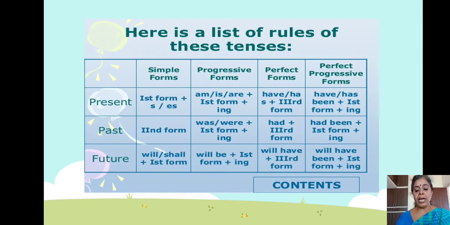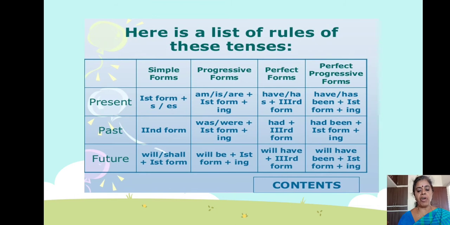See, you have already learned this, no? Simple forms, progressive is continuous, perfect forms, perfect progressive means perfect continuous forms. So you can see here so that you will learn. I will say it roughly now, and in detail also as it comes. For present, the first form, you have to add s or es. And then in continuous you have to add am, is or are plus first form. First form means verb form, for example eat, plus ing. What do you have to add for the continuous tense? Ing. That is eat, eating.